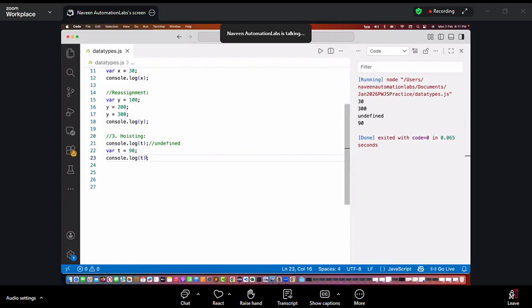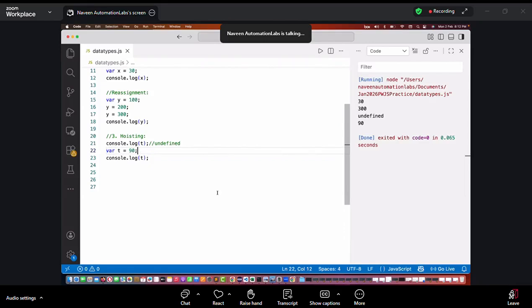But don't you think this is a very weird code that you have written, that before declaring the variable, you are trying to access that particular variable? That variable will give you undefined. This concept is called hoisting. It means the variable t is hoisted, and var is actually allowed to do the hoisting without any error. See, it's not giving me the error.